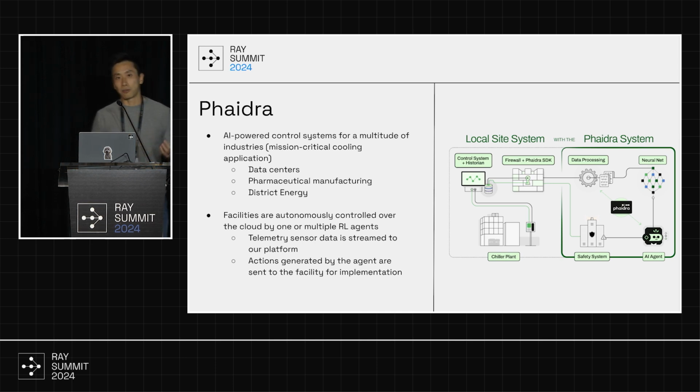Typically, a lot of these facilities are controlled using hard-coded controls logic. These are built based on assumptions that don't hold over time. So equipment gets changed in and out, the environment changes, and systems degrade, and thus the original control systems don't always work well. Phaidra's control system is meant to learn from the data over time so it can adapt to these changing conditions and actually improve. And some of the systems that we're actually live in production in include data centers, pharmaceutical manufacturing facilities, as well as district energy.